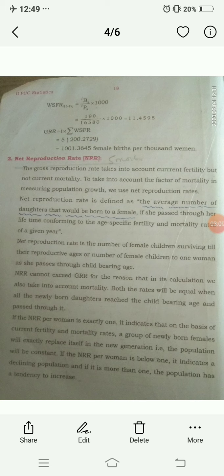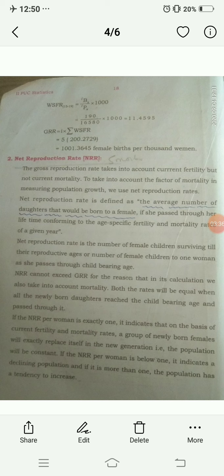In GRR we consider only the fertility rate, but in NRR, the net reproduction rate, we consider the mortality rate also. The gross reproduction rate takes into account the current fertility but not the current mortality.